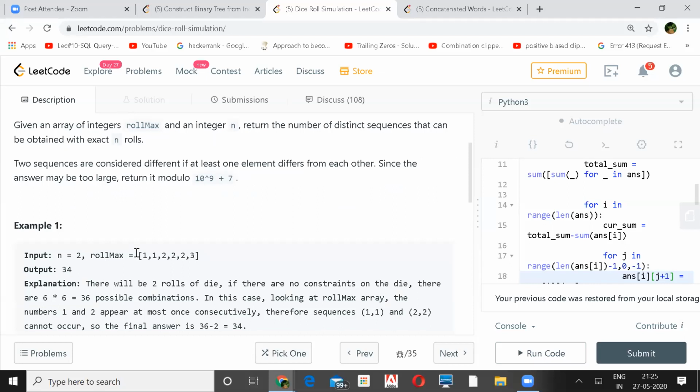Yeah. So if you take example 1, when you are saying n is equal to 2, but now the roll max values are 1 1 and then 2 2 2 and 3, correct? But if you look at the last value 3, it is actually not required there. 2 2 is the maximum, right? Yes. So I don't know why they have given this then. Maybe it's just for confusing us, I don't know. I think this is because for a max you can have every digit only 2 elements. This is for every digit, like the digit on the dice.